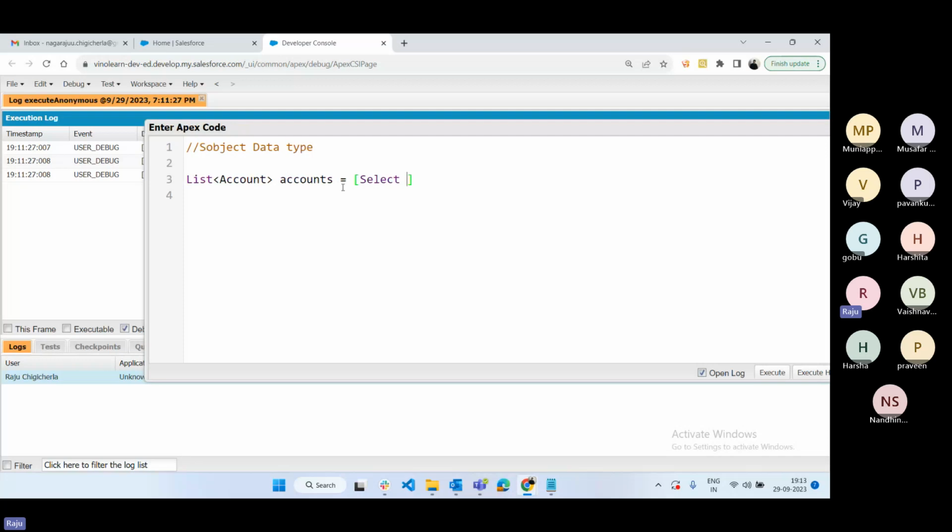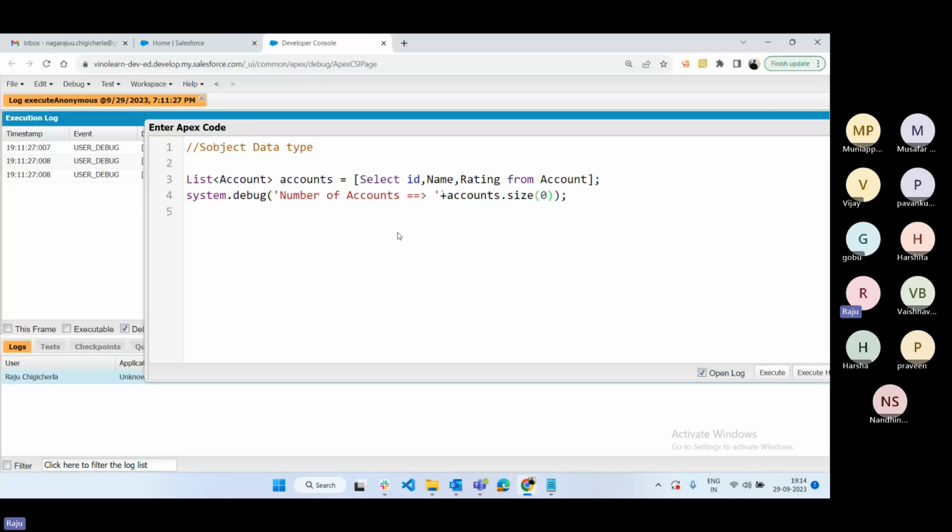All this I will cover in a class, don't worry. I'm going to take 2 sessions to explain select queries as well. Okay, as of now you can understand how to read the data from the database. Id, name, rating from Account. Total how many records are there? Let's see. System.debug, number of accounts. Click here, accounts dot, this is the list, right?